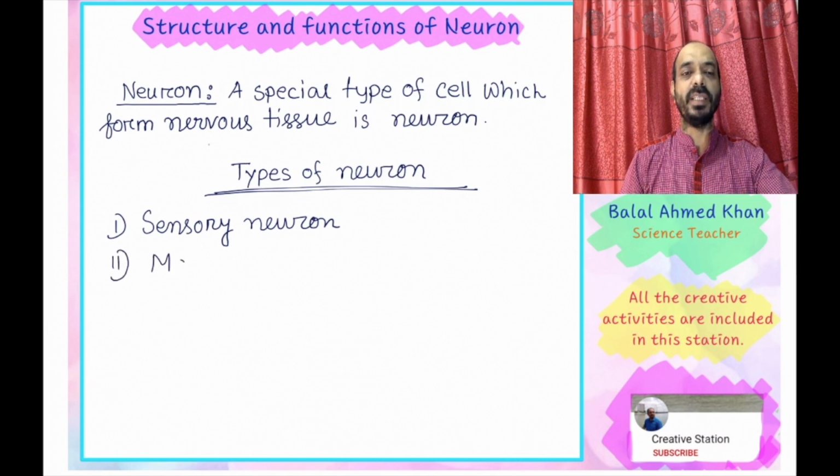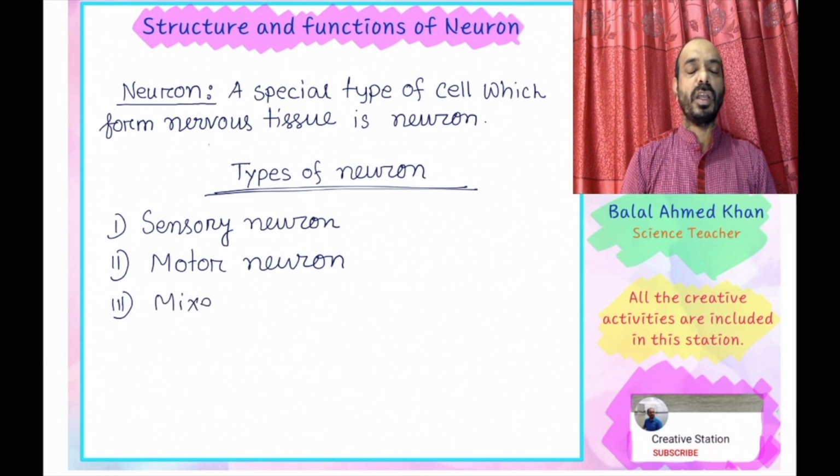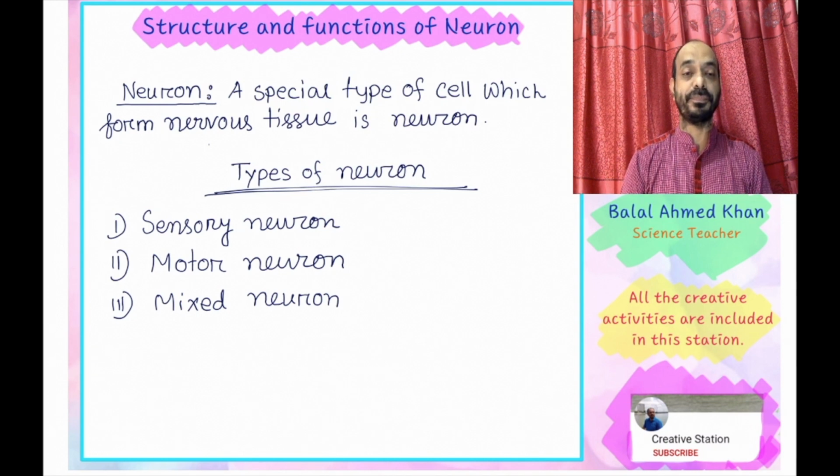This is the sensory neuron. The second one is the motor neuron. Motor neurons transmit activities or collect activities from the brain or central nervous system. And the third one is the mixed nerve, which forms from a combination of sensory and motor nerves. All the activities of sensory and motor nerves act as a mixed neuron.